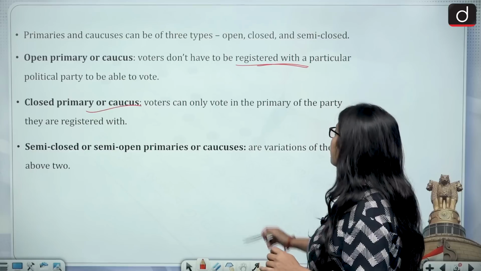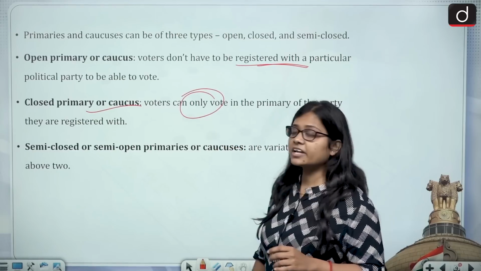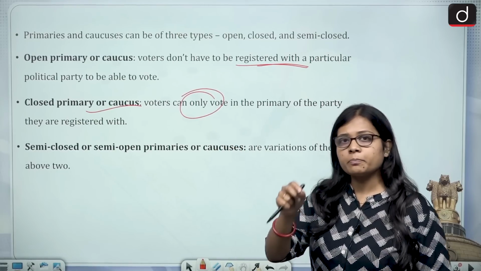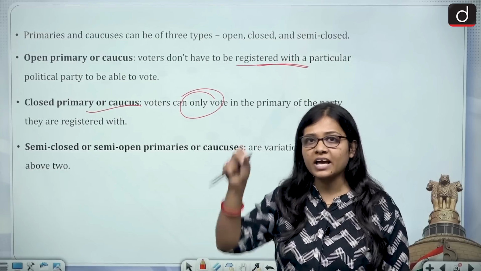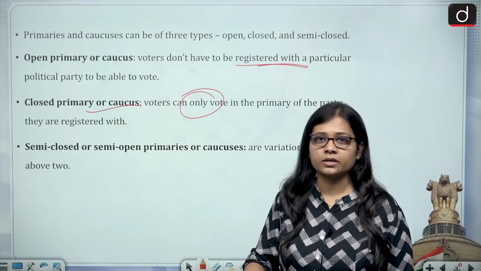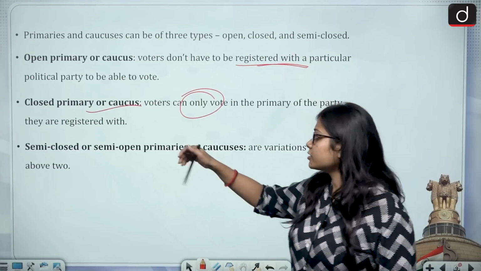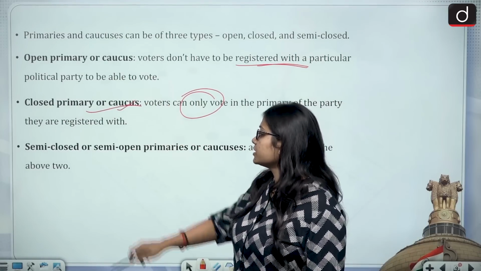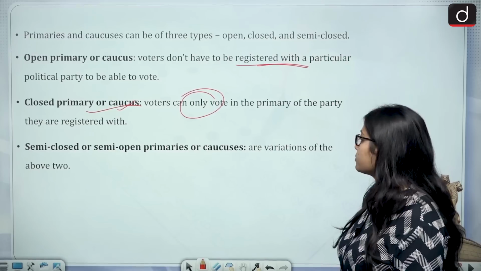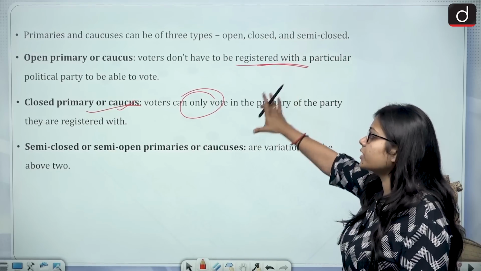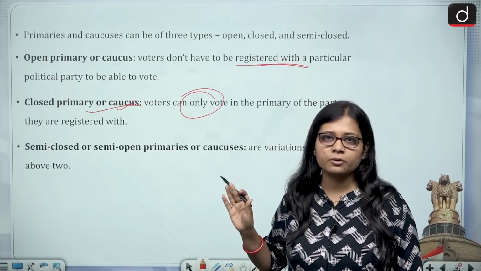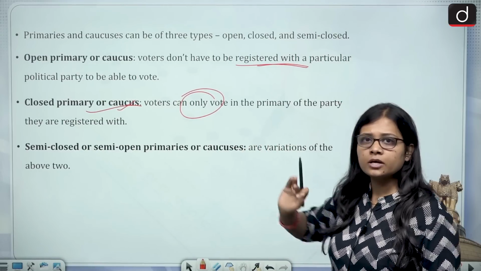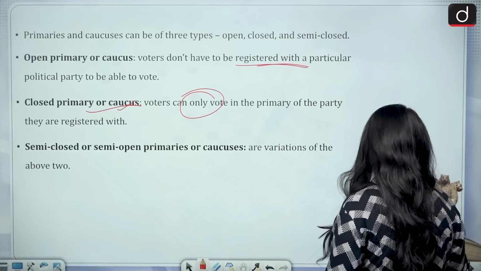Voters can only vote in the primary of the party they are registered with. It means that if the person is registered with a political party, the person will vote for that political party only. It is fixed. Then a semi-closed or semi-open primary or caucus is a variation of open and closed. In closed, the person has to specifically vote for the political party. In open, they can vote for anyone whom they want to vote for.